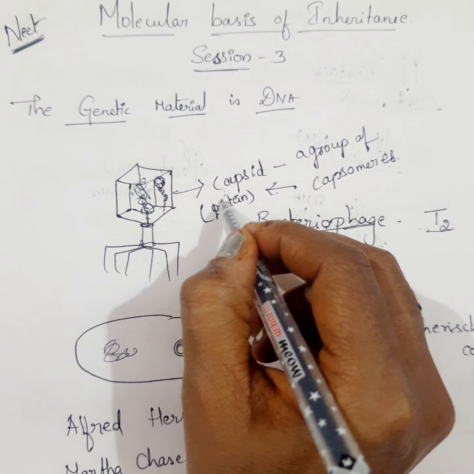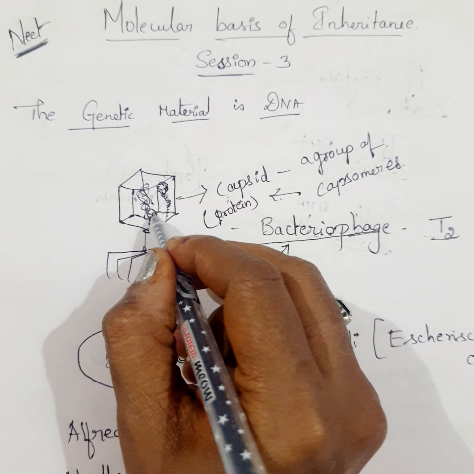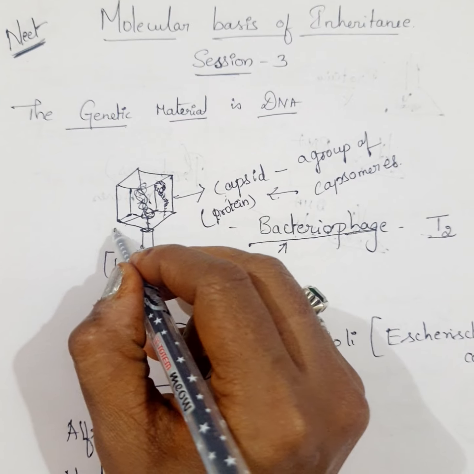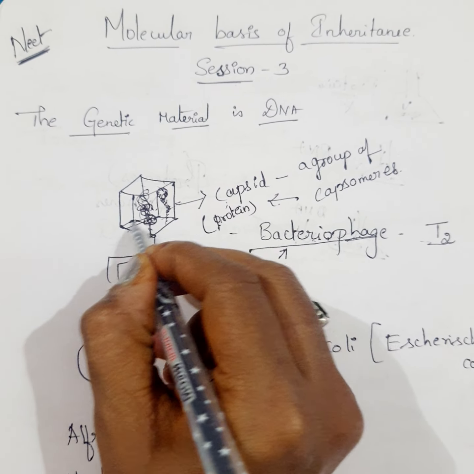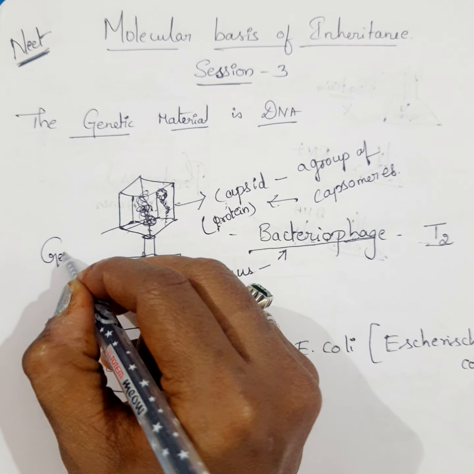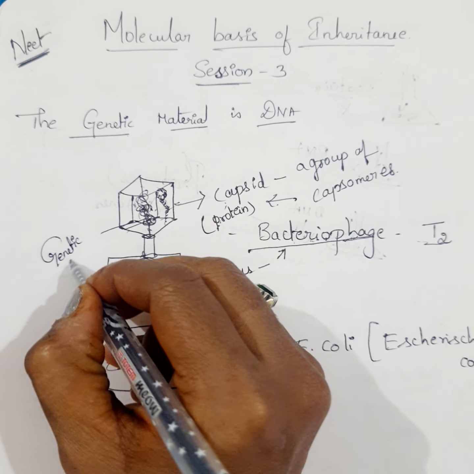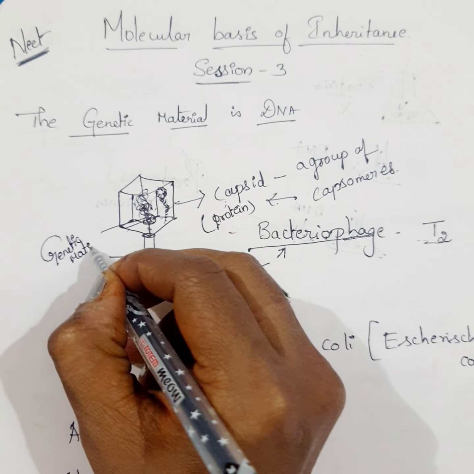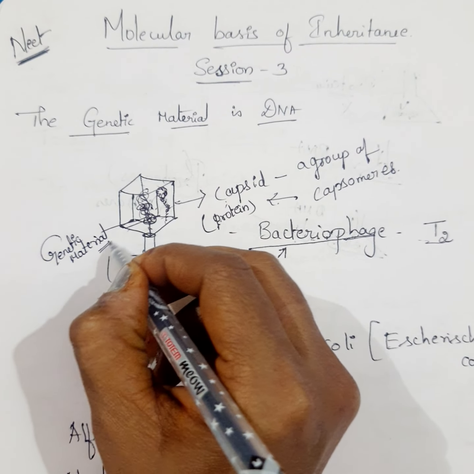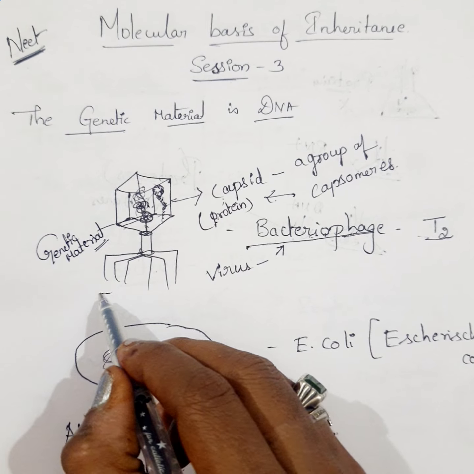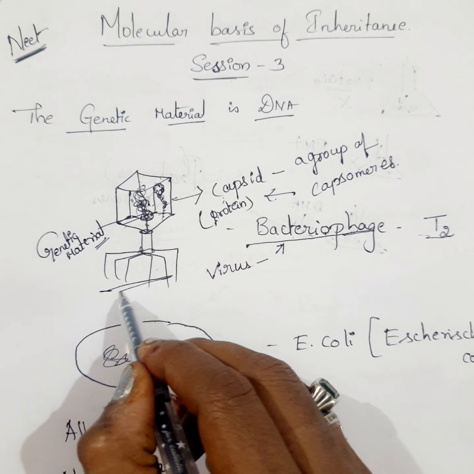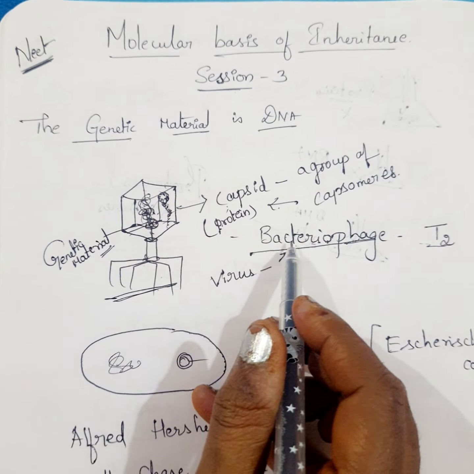One protein layer is present, and internally it has the genetic material. The coiled structure we call the genetic material, generally DNA. And there are also tail fibers, only 6 tail fibers are considered here in the bacteriophage.